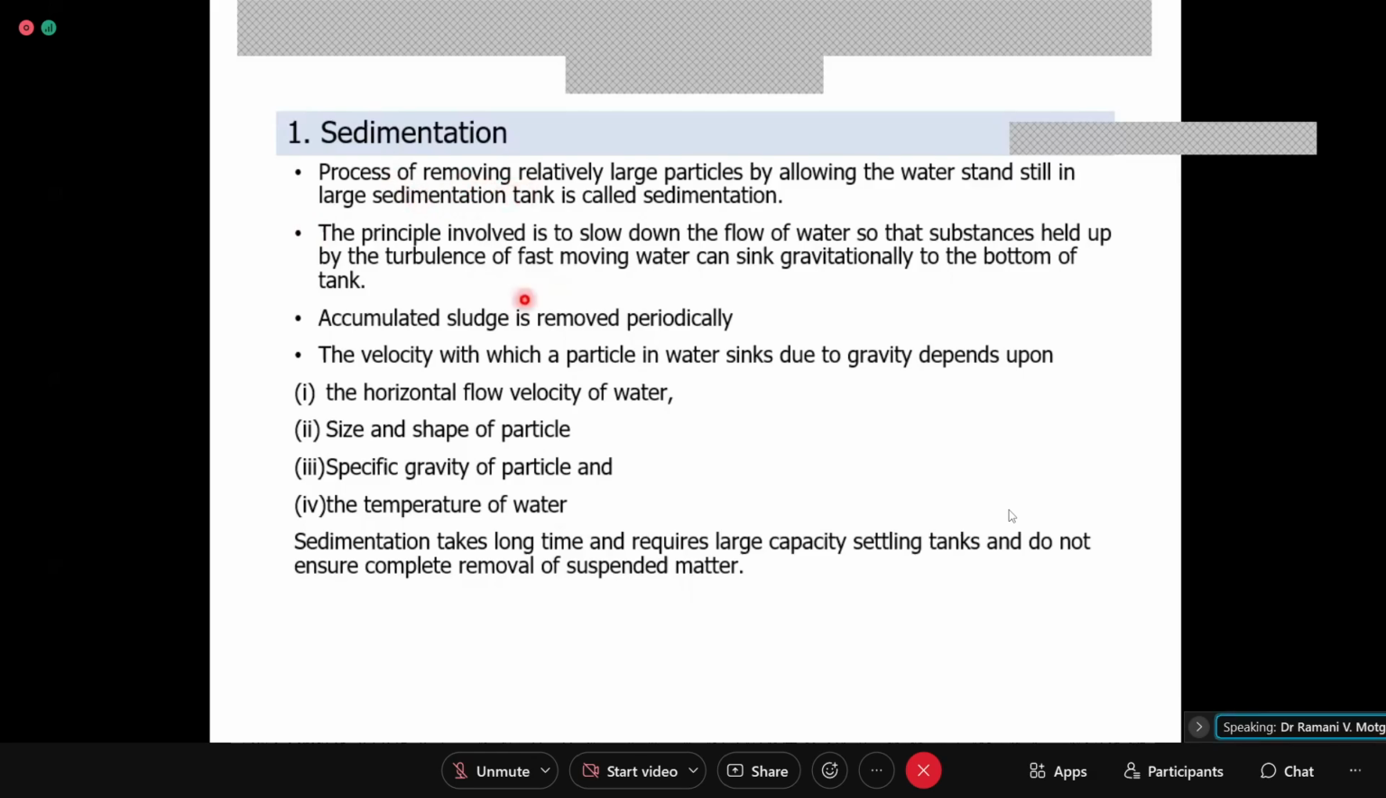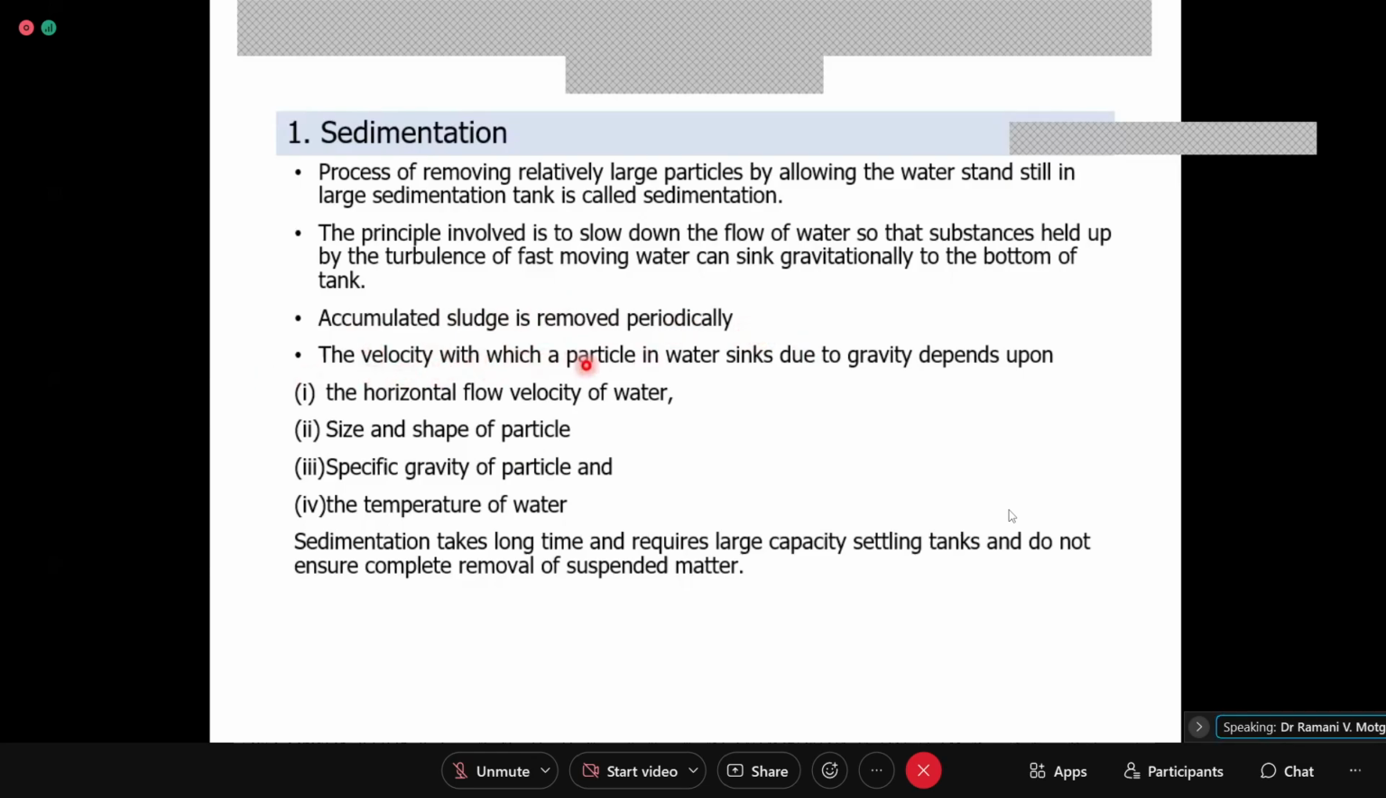The process of removing relatively large particles by allowing the water to stand still in a sedimentation tank is termed sedimentation. Now, the principle involved is to slow down the flow or the turbulence of water. Some particles which may sink due to gravity are held in the water because of the turbulence, so they can be removed by allowing it to stand still so that they settle gradually to the bottom. Accumulated sludge is removed periodically, so you need to remove the sludge periodically.